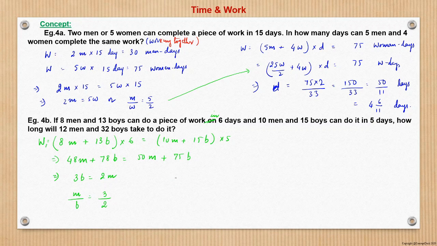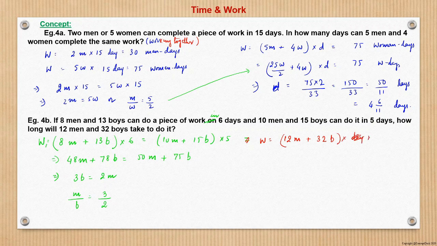Now having got this, we have to find how long 12 men and 32 boys will take to do the same work. What is the work? We can equate either the same thing. This is the work. So the same work W is being done by 12 men with M efficiency and 32 boys with B efficiency in how many days?